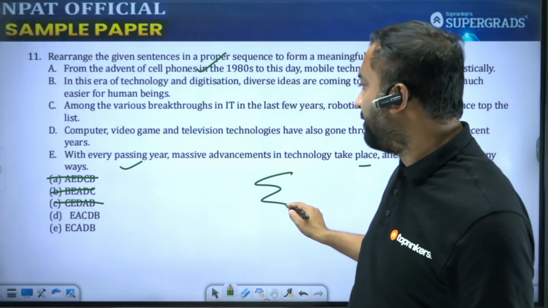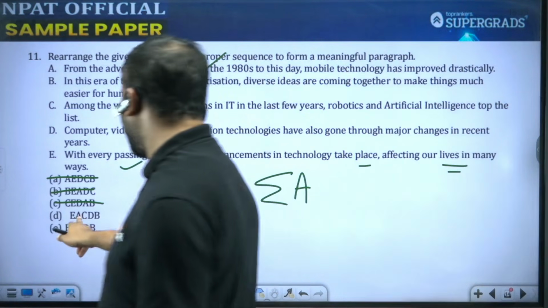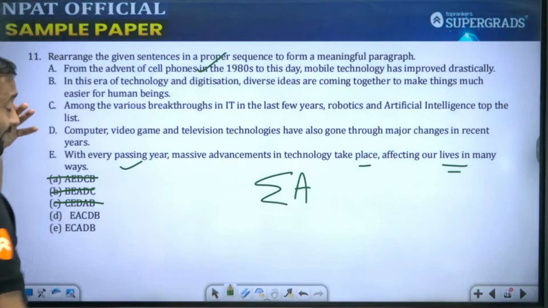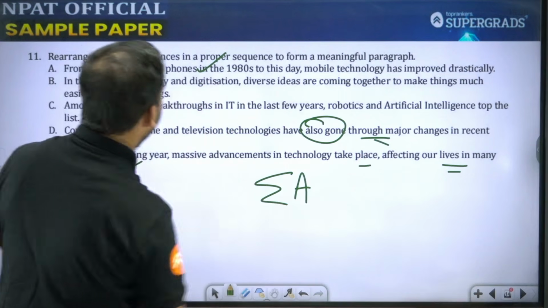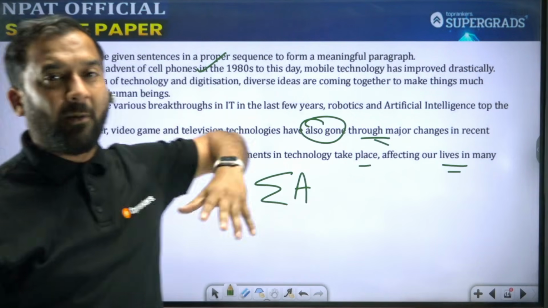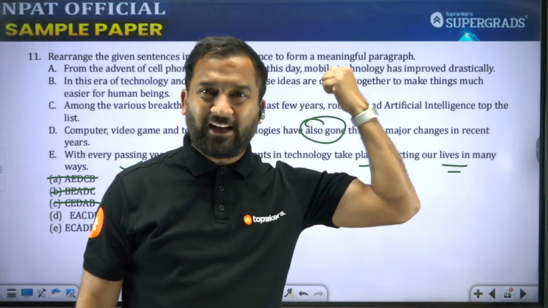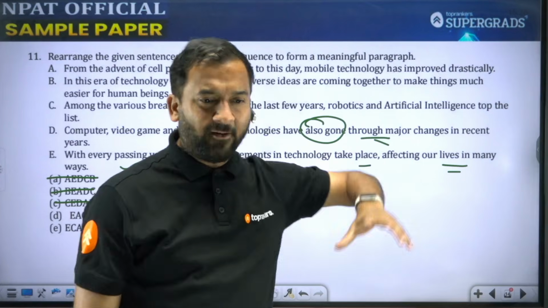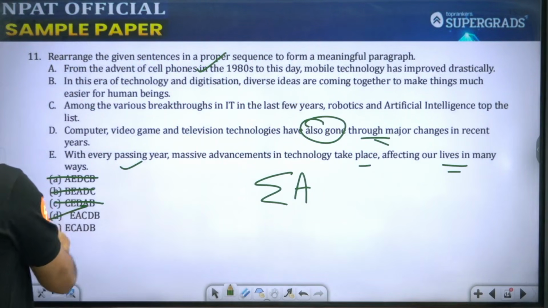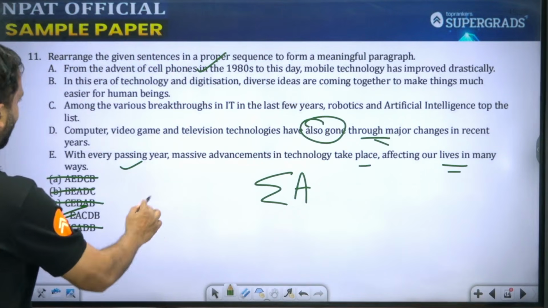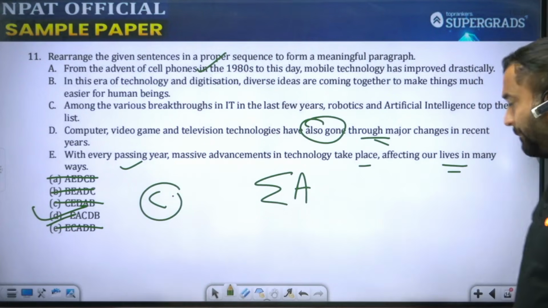ठीक है, C क्यों नहीं होगा? देखो यहाँ पे लिखा है कंप्यूटर, वीडियो गेम्स, टेलीविजन टेक्नोलॉजीज हैव आल्सो गॉन थ्रू मेजर चेंजेस. So first we need to talk about कि और किसमें मेजर चेंजेस हुए. So first we'll talk about सेल फोन्स में क्या क्या चेंजेस हुए, फिर television, computer, and other things would come into play. So it should be EACDB, which is given in option C, must be the correct answer here.